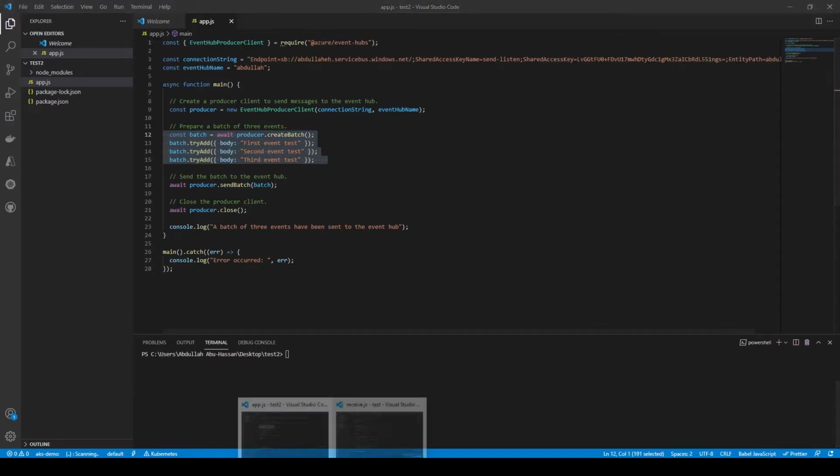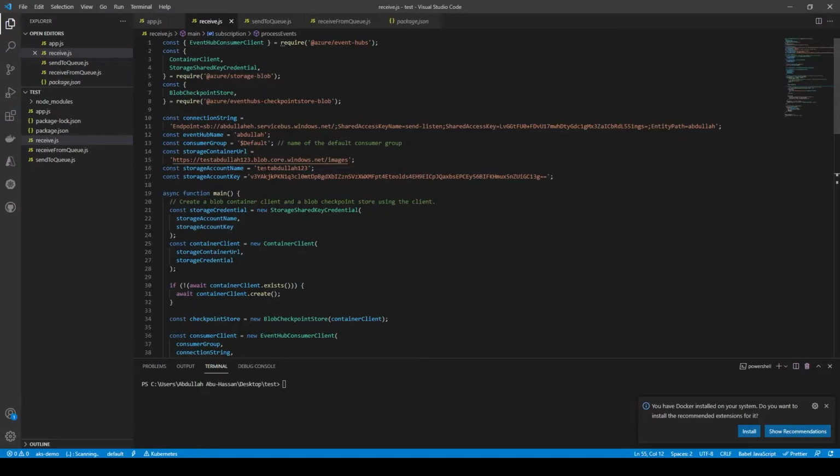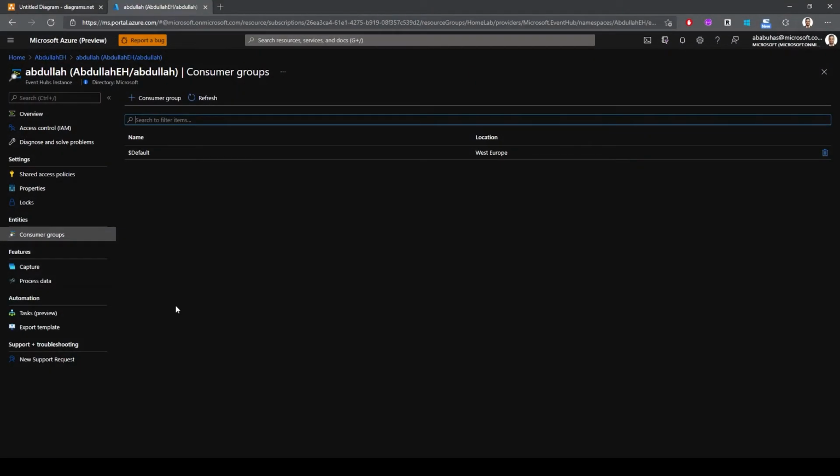Then on the consumer application side, we define again the connection string, which is already created from the shared access policy, the Event Hub instance name, and we define the consumer group, which again is the unique view of each Event Hub instance. In this case, I'm going with the default consumer group that is created by default. If you go to consumer groups under that Event Hub instance, you will by default have this default consumer group.